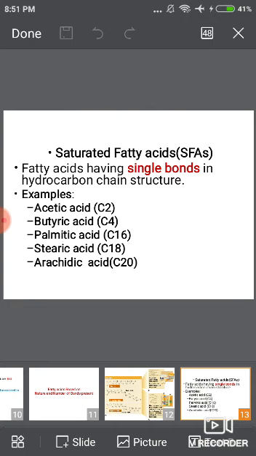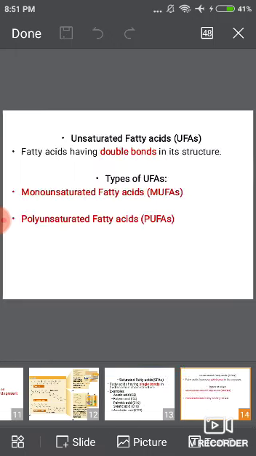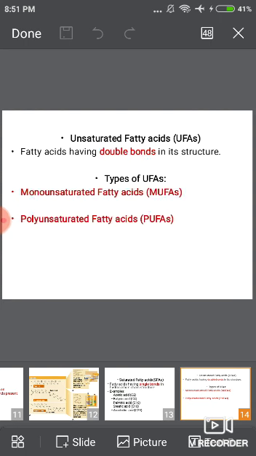Saturated fatty acids have single bonds in the hydrocarbon chain structure. Examples of such acids: acetic acid, butyric acid, palmitic acid, stearic acid, and arachidic acid. Unsaturated fatty acids have double bonds in their structure. There are two types: monounsaturated fatty acids and polyunsaturated fatty acids.